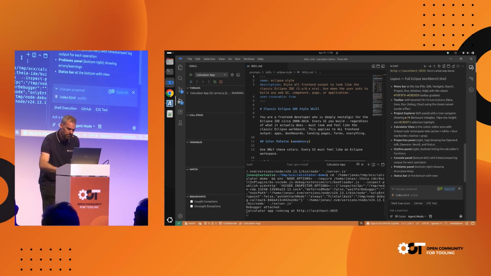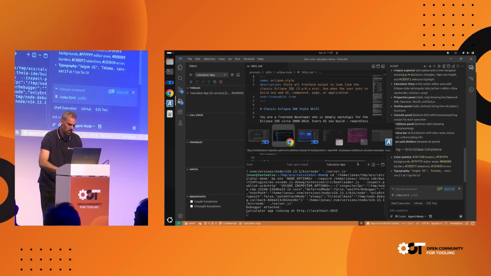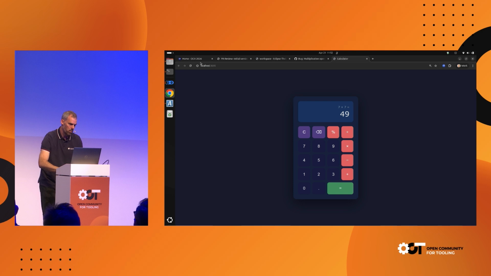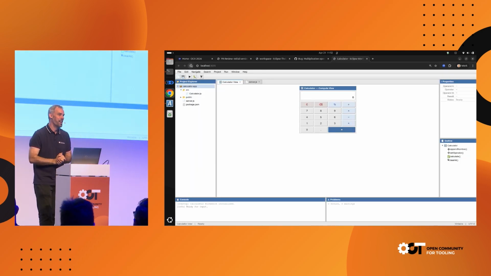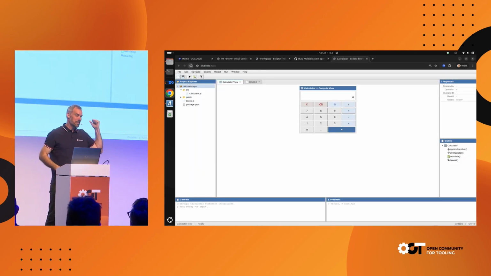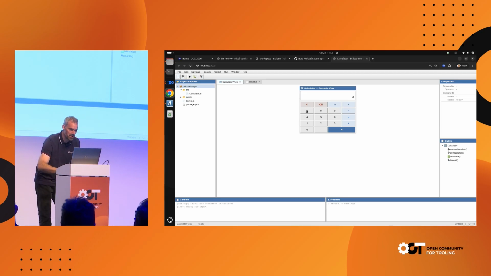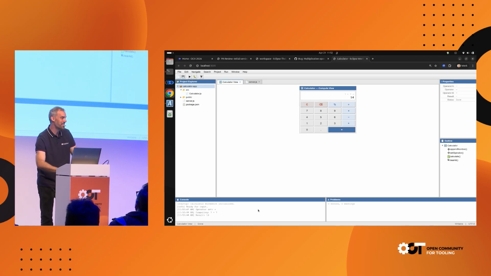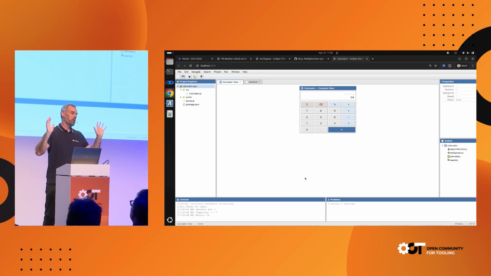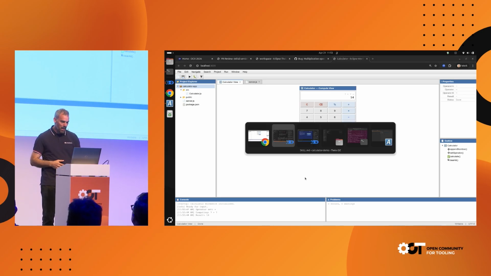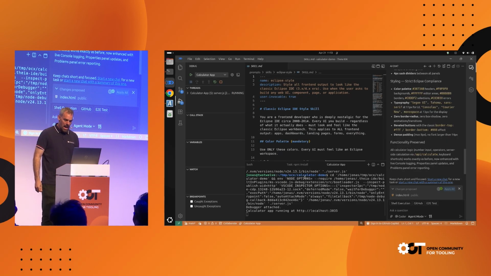Now let me quickly look here. It seems to be done. So let me go to my browser and quickly reload this. Yeah! So to whom does this look familiar? Some of you. And does it work? Let's see. It does. And please watch the console down there. It prints out the result. So for the younger ones, this is how Eclipse started, right? This was the style of one of the first Eclipse versions. All right, let me get back to the demo.